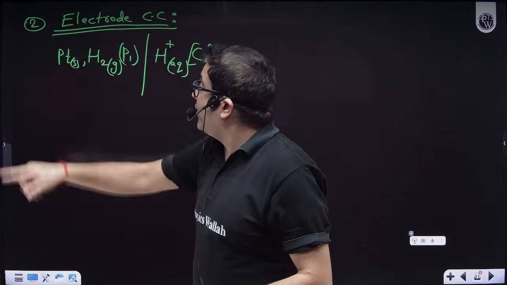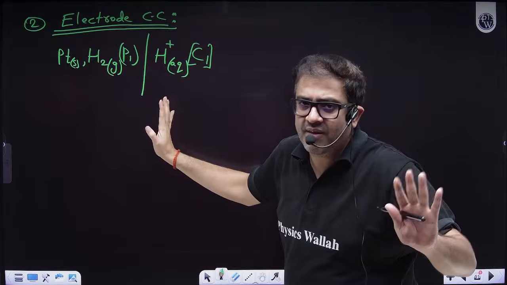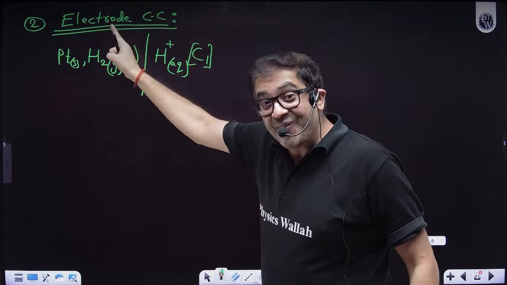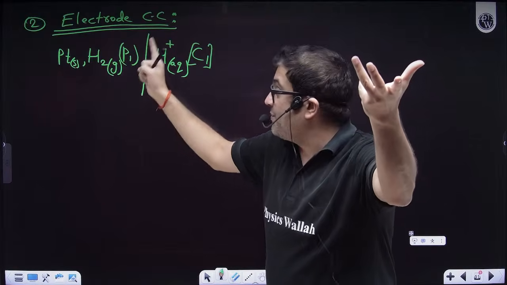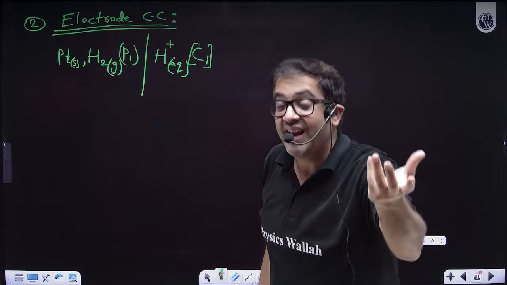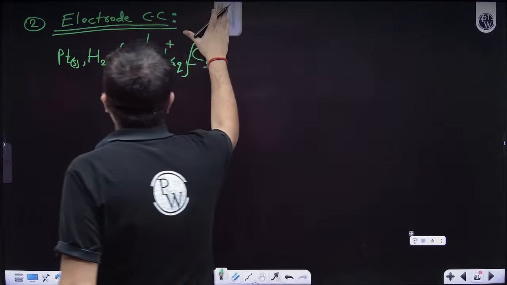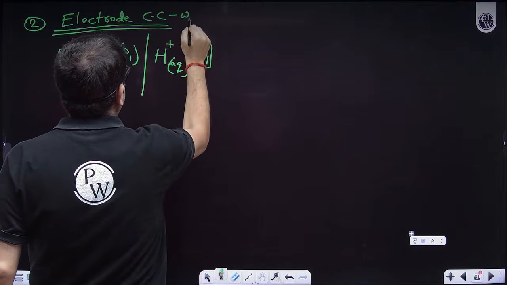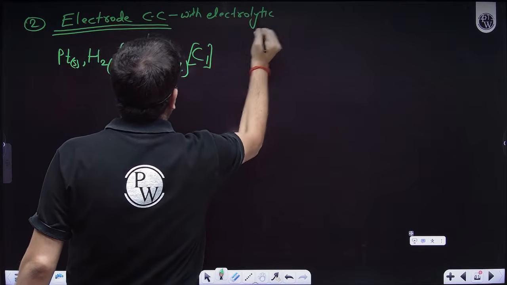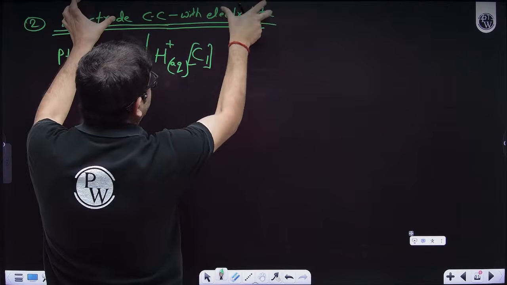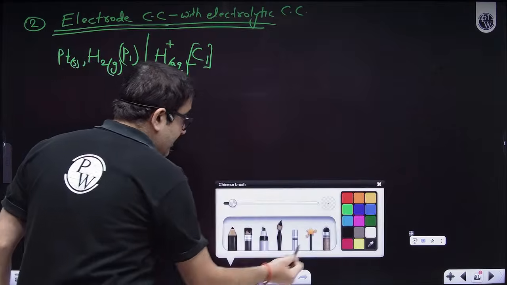Technically, if I'm only talking of an electrode concentration cell, then I should take the concentration of H plus ion the same. But see, I'm changing the pressure of the electrode. So the pressure of the electrode will change the value of Q. It will change the value. But I'm taking an electrode concentration cell also, and I'm coupling this with electrolytic also. So this is both electrode and electrolytic concentration cell, because I'm changing this concentration also. Then what should come, sir? Then, sir, salt bridge will come.